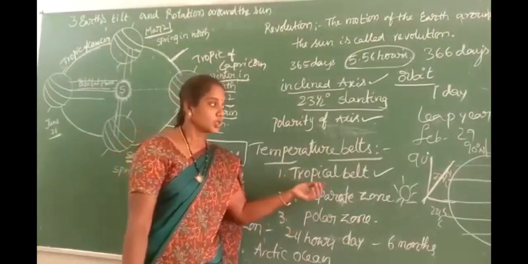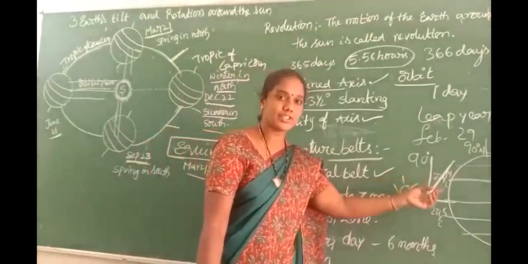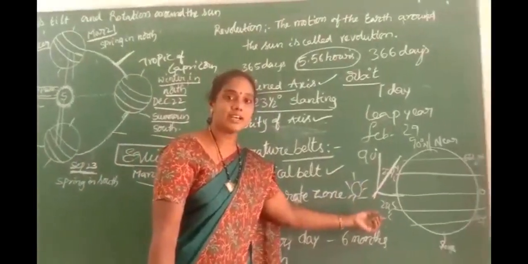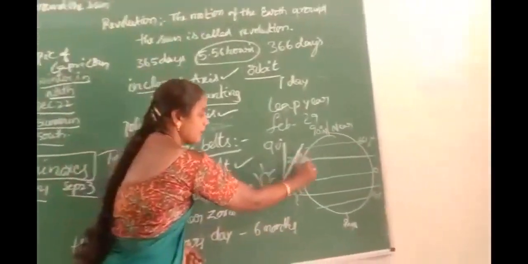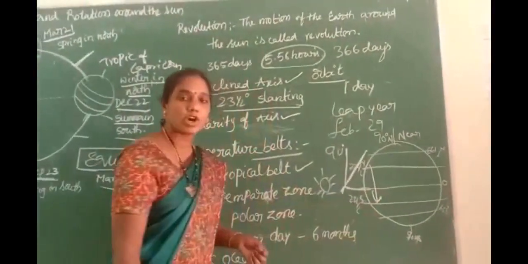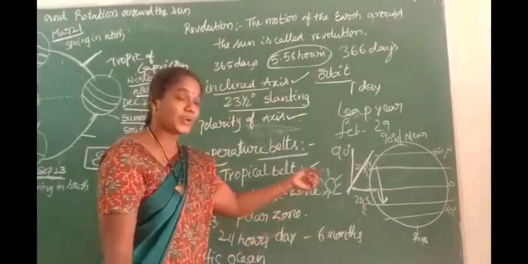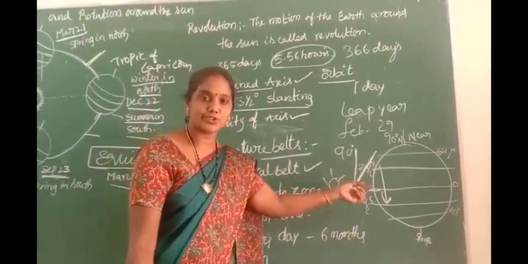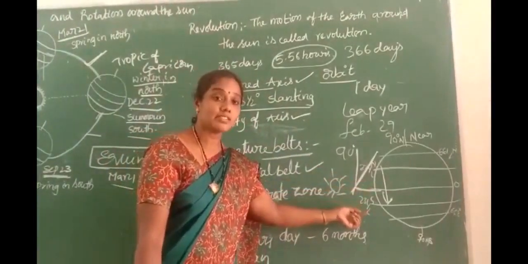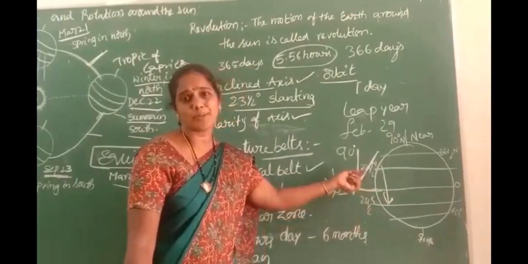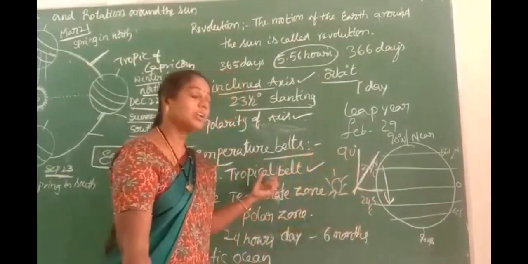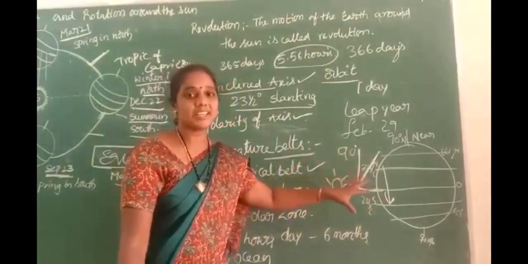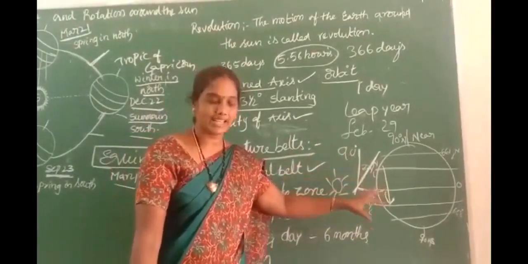Tropical belt: 23 degrees north latitude to 23 degrees south latitude. This area is called the tropical belt. That means the area from the Tropic of Cancer to the Tropic of Capricorn is called the tropical belt. These areas receive sunrays directly.